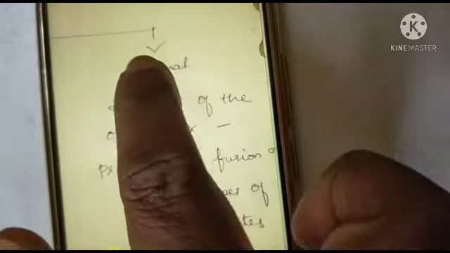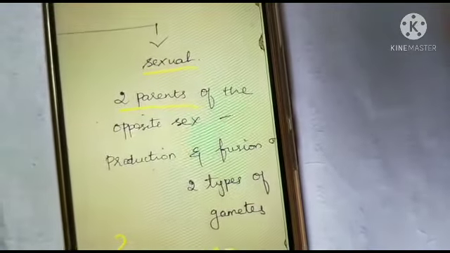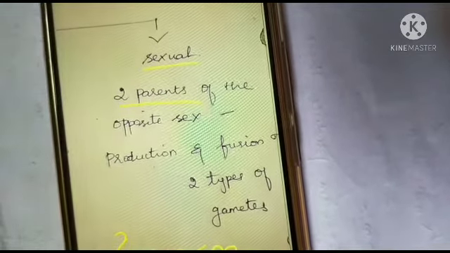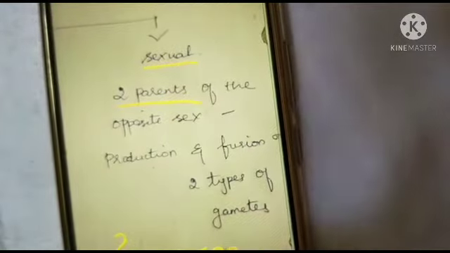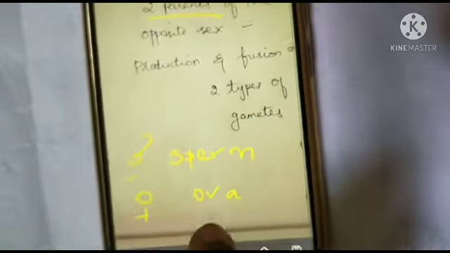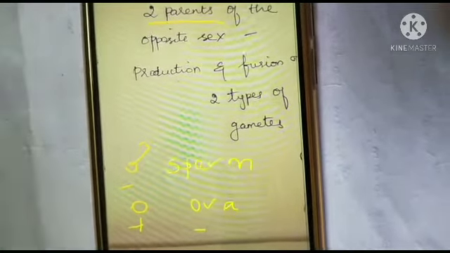But in sexual reproduction, two parents of the opposite sexes are participating and involving the production and fusion of two types of gametes. Usually, the male gamete is known as the sperm, whereas female gamete is known as the ova. Through this process, they are producing their progeny.